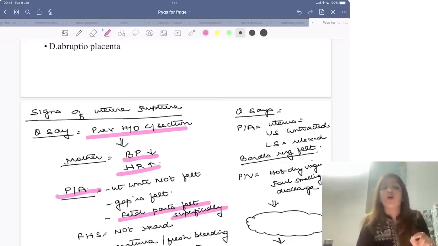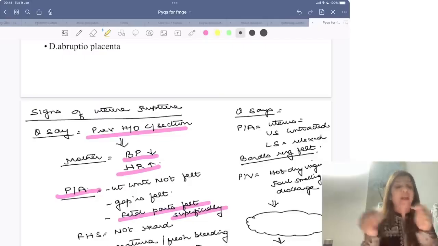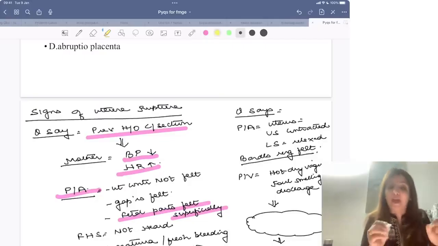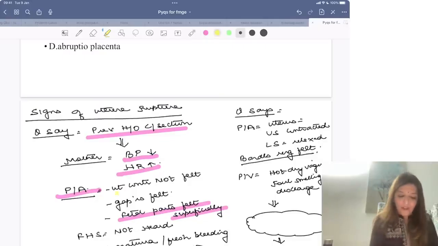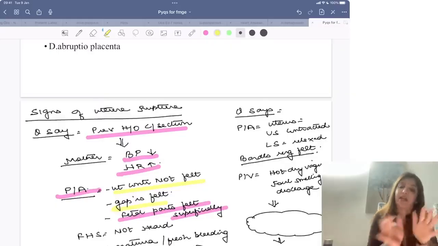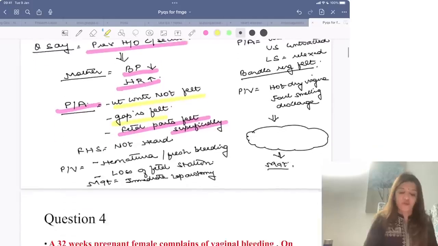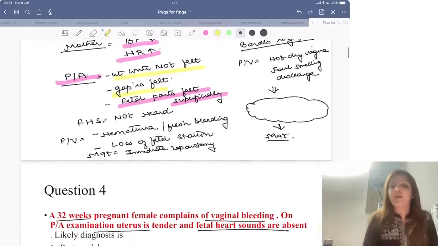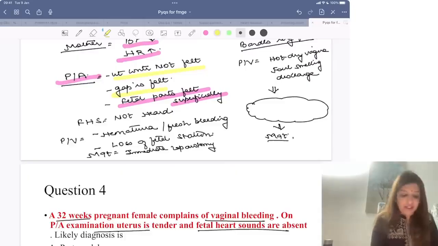Now, instead of saying this, that the fetal parts are felt superficially, your question next time, day after tomorrow, can say that uterine contractions are not felt and a gap is felt in the uterus. तो अगर ये भी दे रहे हैं कि a gap is felt in the uterus, then again it means it's a case of uterine rupture. In a case of uterine rupture, fetal heart sounds will not be heard.